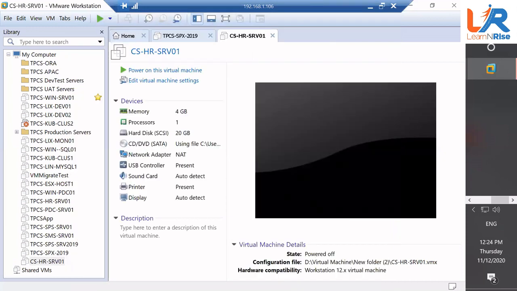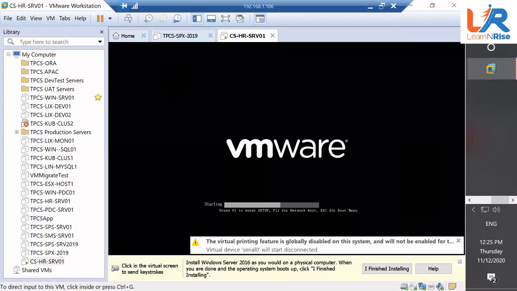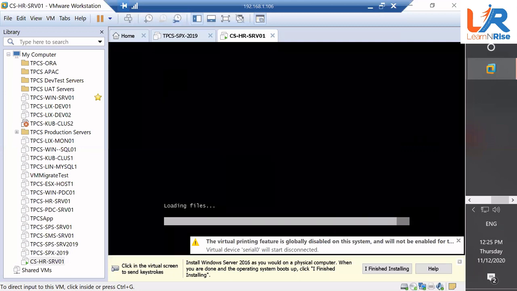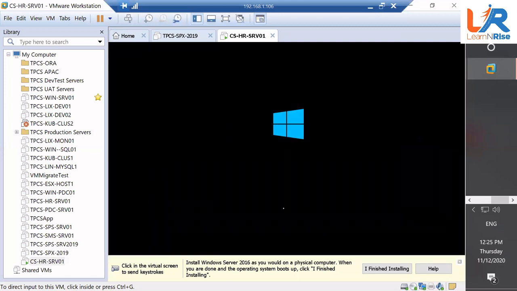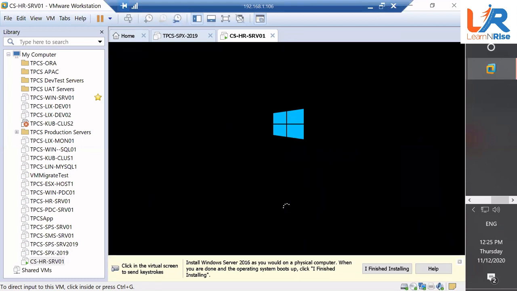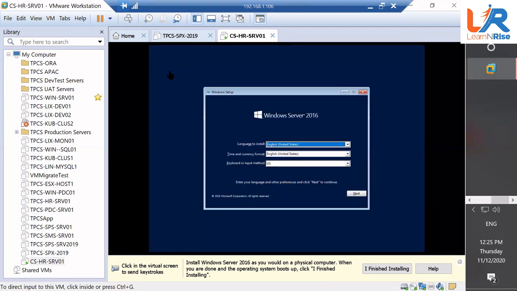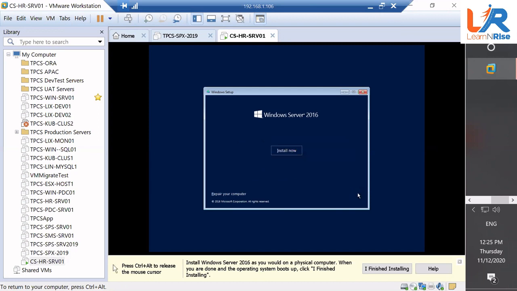Now power on this virtual machine. You have a power on option on top. Yeah, very good. So the machine is powered on and your OS starts loading here. Your OS installation has started. It's a Windows operating system. So definitely it is going to take some time, maybe 20-25 minutes, depending. So just say next. Let's see if you are able to do that. Click next. Click install now.